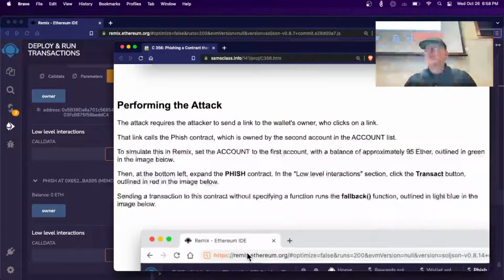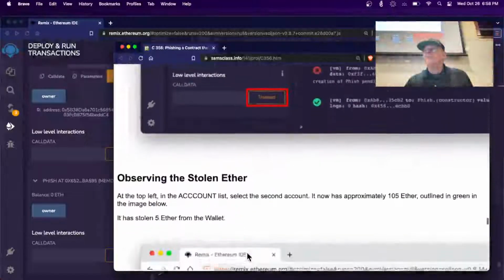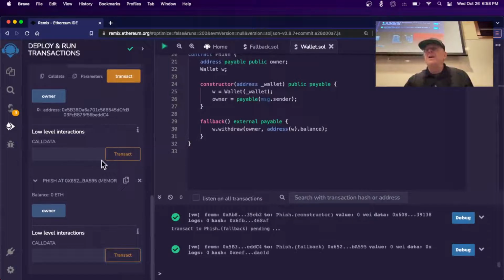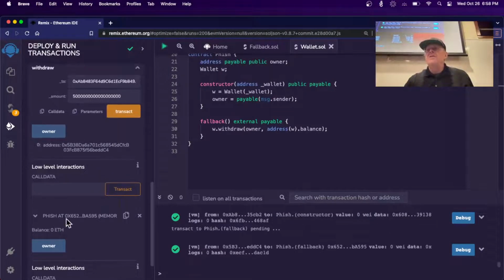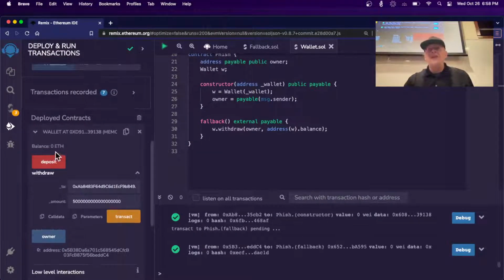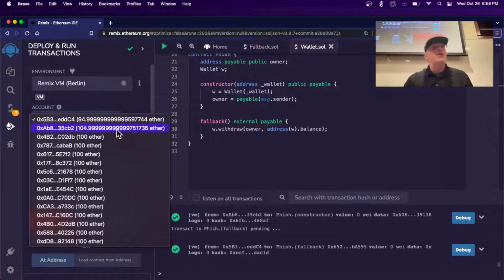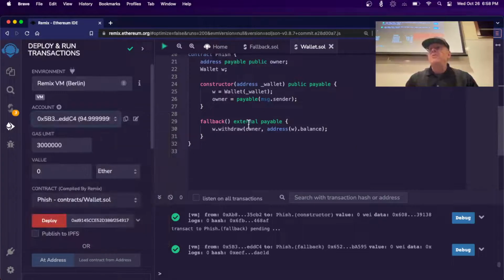And so I think it worked, and how do we see that it worked? If you look, the second account should now have a bunch of Ether. Yep, this wallet is now empty, and the first account has 95, but the second account has 105. So that's the point. It withdrew everything. It withdraws the whole balance if you send any money to this contract. So all I have to do is tell them a story, say you can send a request here and I will send you a free valuable NFT. And when you do it, I just forward it back to this other contract and I get your money.